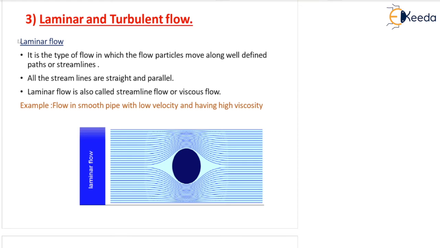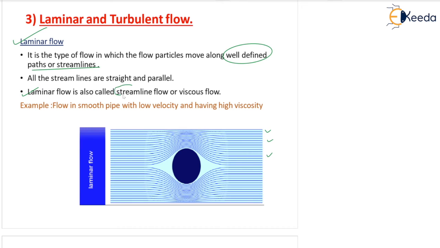Now look at this laminar flow. It is a type of flow in which the flow particles move along well-defined, very important, arranged paths or streamlines. Correct? Well-defined paths or streamlines. All the streamlines are straight and parallel. So all these you can see, these are the streamlines. All the streamlines are straight and parallel. You can see, laminar flow is also called streamline flow.